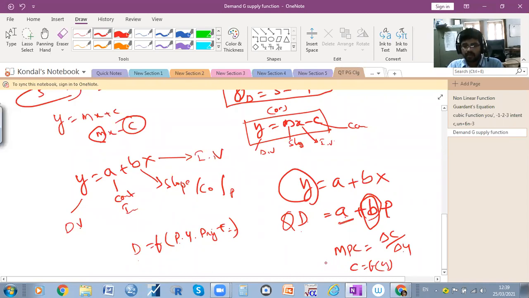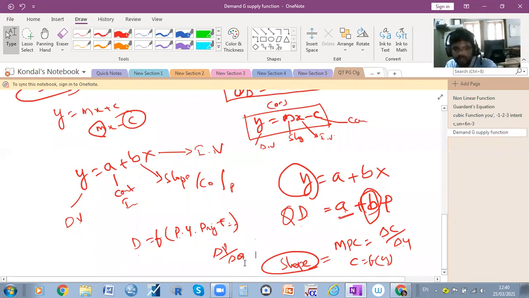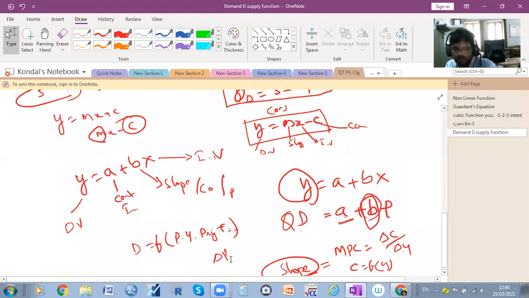So generally, in macroeconomics that is the slope, delta C by delta Y. Here it is not delta C by delta Y. Here the slope is nothing but delta Q by delta P. Sorry, delta Q by delta P here: the rate of change in demand due to changes in price.